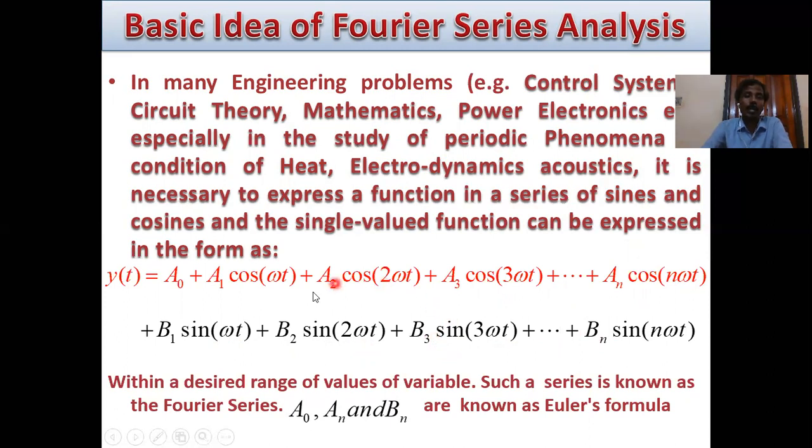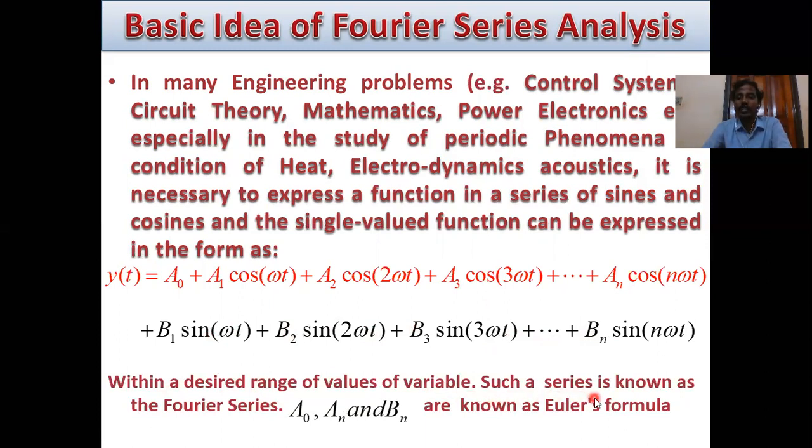This is the Fourier general equation where y of t equals output, a0 equals DC component or constant value, and a1 to an cosinusoidal component and b1 to bn sinusoidal component